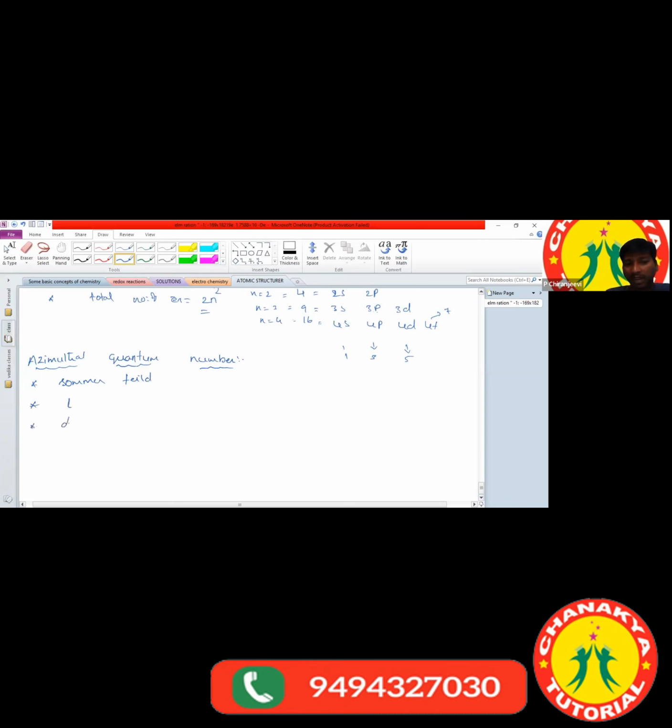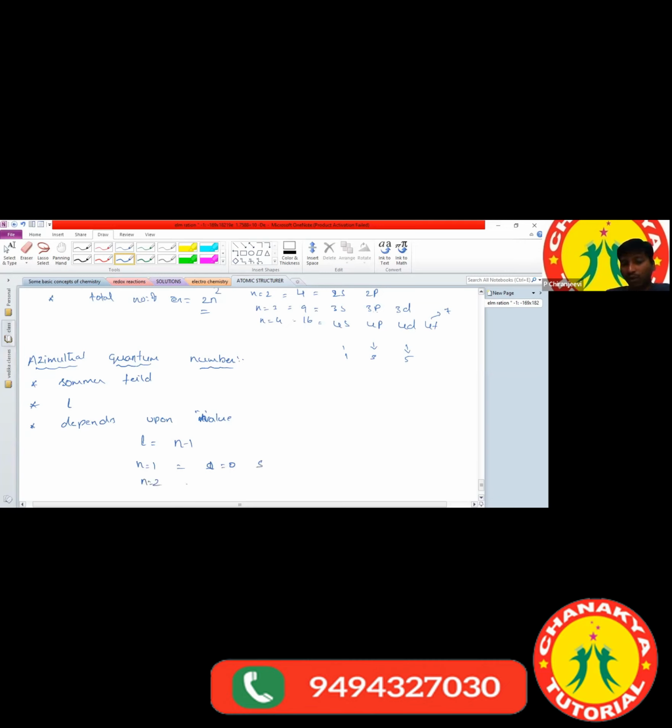The azimuthal quantum number depends upon the n value. Based on that, we can write l is equal to n minus 1. In this, if n is equal to 1, it represents an s orbital. That means l is equal to 0. If n is equal to 1, then the l value is equal to 0. If it is 0, it represents an s orbital.